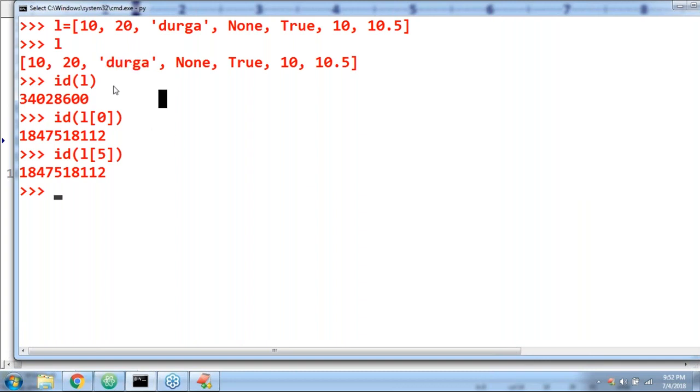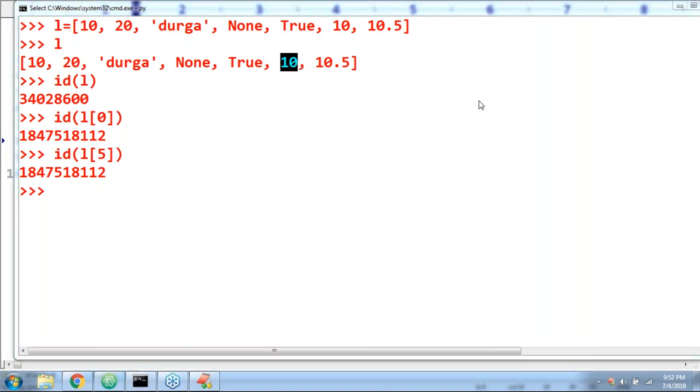Next, L of 0 and L of 5 are both the same. The reason is 10 and 10: in the case of integer objects, we covered immutability like this. Yeah, that's all. Sir, is an array allowed in Python? Can we have a list of homogeneous variables?